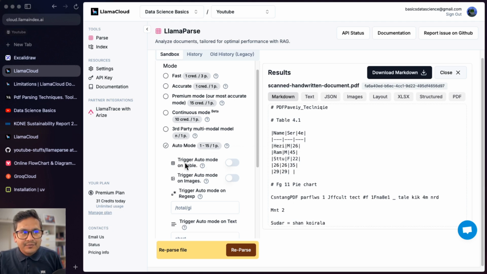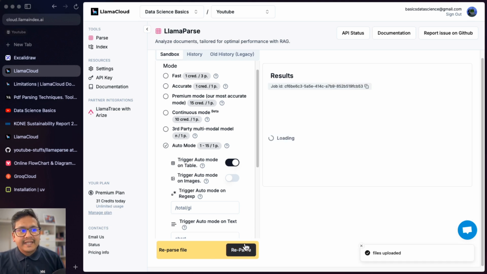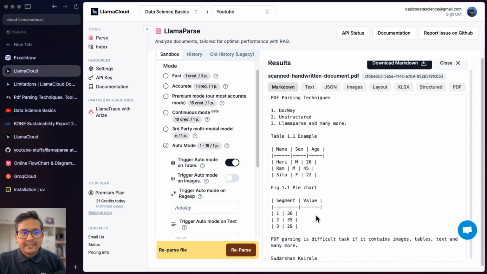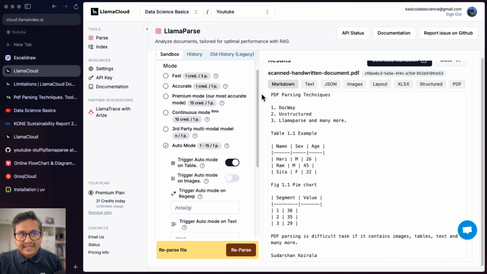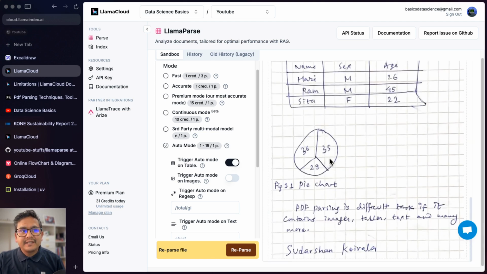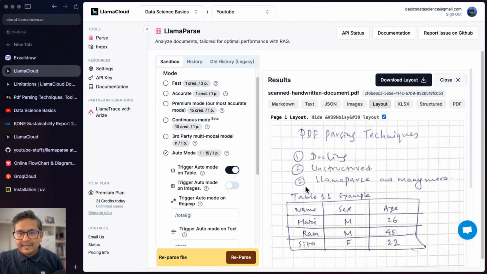But now what I will do is I will say trigger auto mode on tables. So if I do this one, it will now go and find the tables, and now it will go and parse the things. If it finds the table, it will already be going into the premium mode. So you can see here, it just went through all the different things. So if it finds the image, now if you see here, I just chose the auto mode on the table. If I go to the image, here it is choosing the things from here, right? And then if I go to the layout, everything is there.